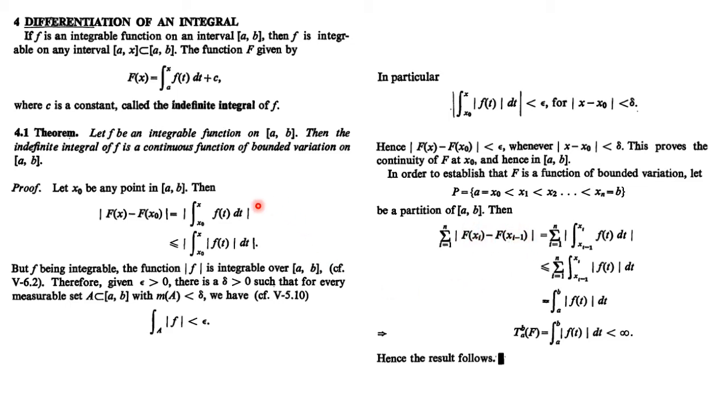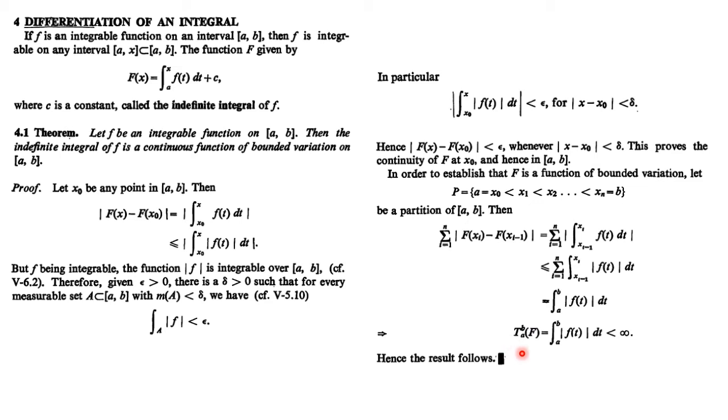Now you substitute the capital F of xi and f of xi minus 1 in the term of integrals, and with the same argument we get this is the integral going from xi minus 1 to xi, right? Clearly it will be less than or equal to, you can take the modulus to be inside, right? Now what is given to us? Our f is integrable. Since f is integrable on the whole interval AB, it is integrable over each subinterval. So all these summations are finite.